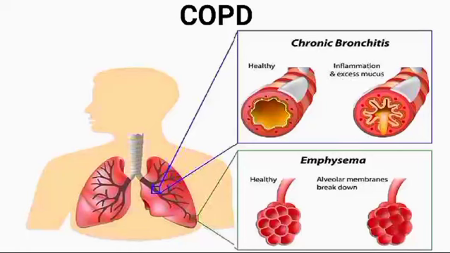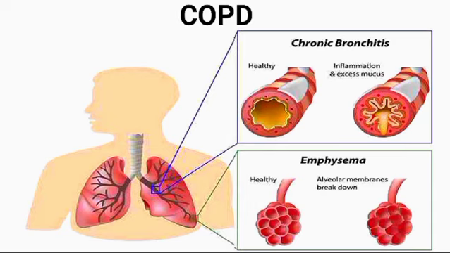COPD, chronic obstructive pulmonary disease, typically develops over years of exposure to irritants such as cigarette smoke, air pollution, occupational dust, and chemicals. These environmental factors trigger inflammation and damage to the airways and lung tissues, leading to progressive airflow limitation. The initial insult causes a recruitment of inflammatory cells, particularly neutrophils and macrophages, which release proteases and other mediators that contribute to tissue destruction and remodeling.